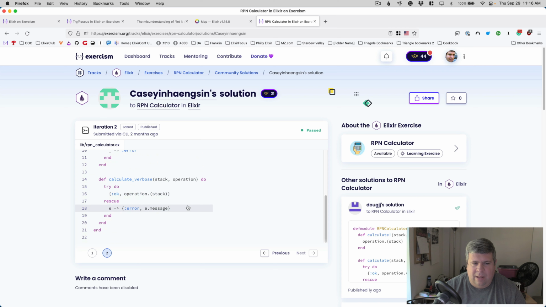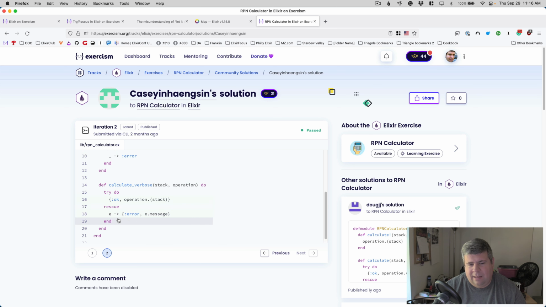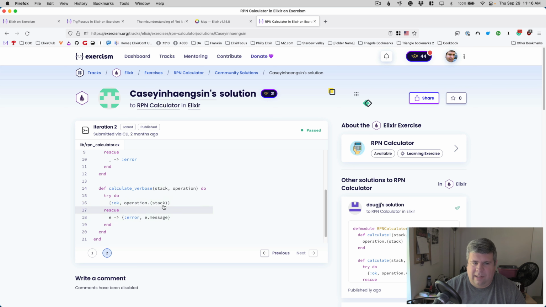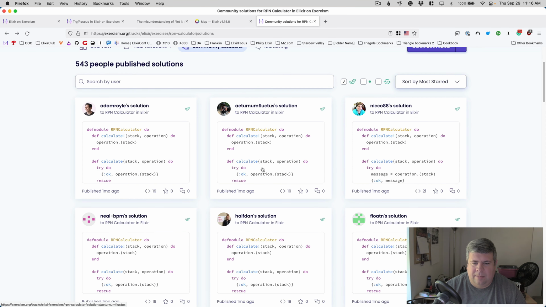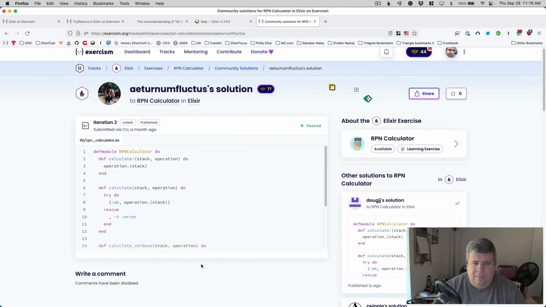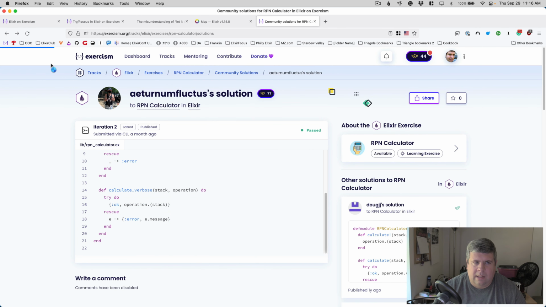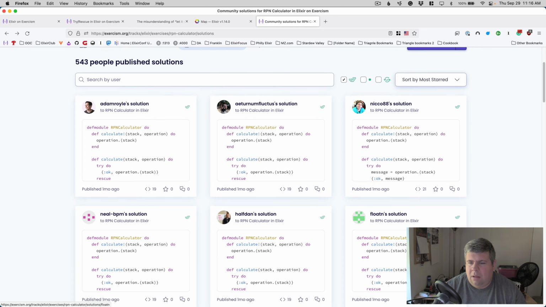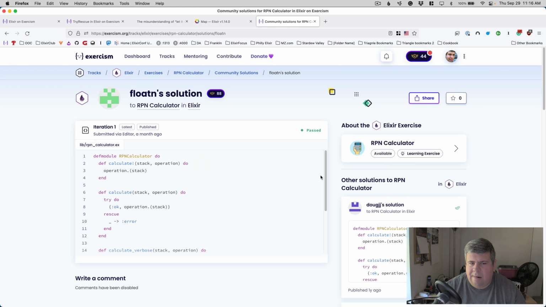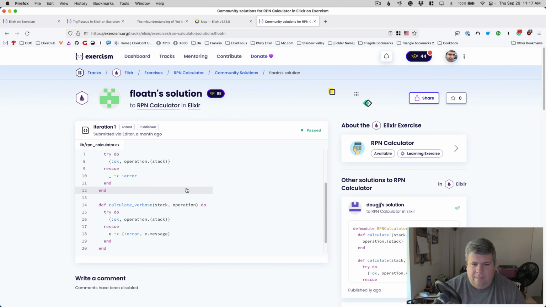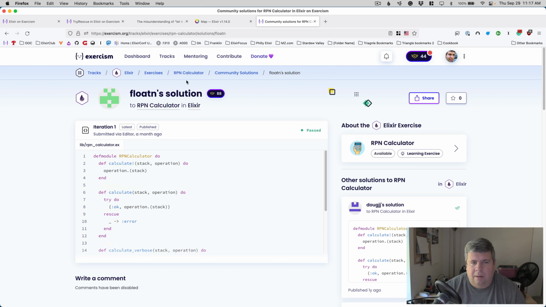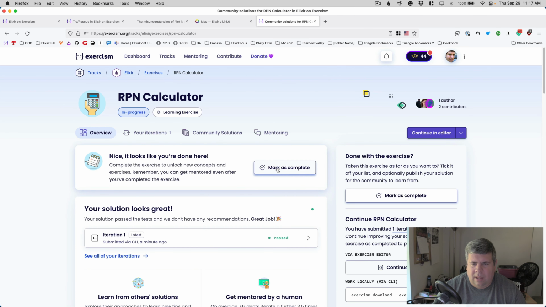Alright, so do they do anything interesting? They just capture all of them, and they make the assumption that it has a message, which is a pretty reasonable assumption in Elixir's error space. But cool. Yeah, they're the same. My mouse is very jumpy. Yeah, they all do that. Okay. Cool. So I'm pretty happy with that solution.